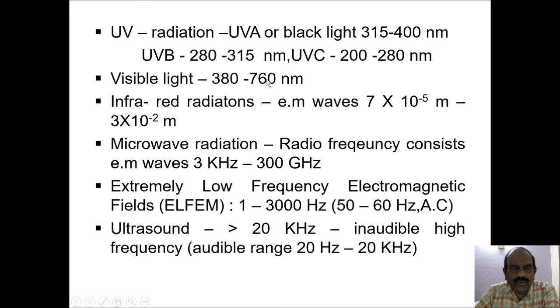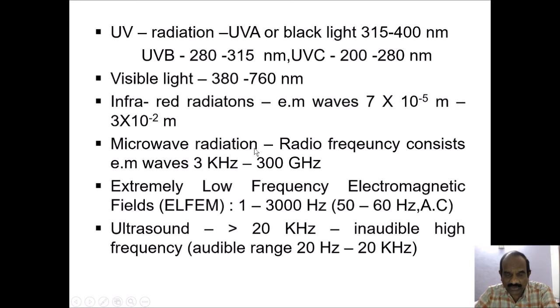Further, you will find that UV radiation is divided into three categories. UVA, or what we call the black light, in the range of 315 to 400 nanometer. UVB, second category, in the range of 280 to 315 nanometer. UVC, that is in the range of 200 to 280 nanometer. Then visible light, we know its range 380 to 760 nanometer. Infrared radiation, that is the electromagnetic waves starting from 7 into 10 raised to minus 5 meters to 3 into 10 raised to minus 2 meters.